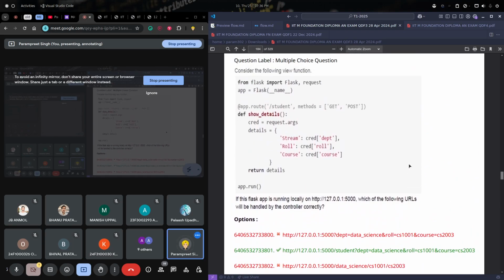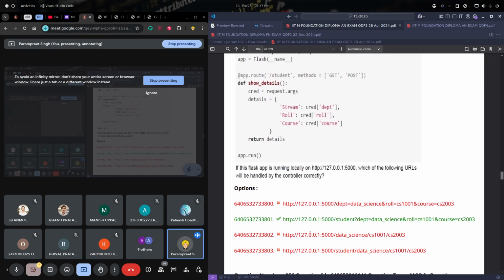Well, let's keep it. What about the first one? Why is this wrong? The path is incorrect. We didn't define this path. The student is missing. Right, the student is missing. And that's why the second one is correct. And then for the third one, again we do not have the student. And what about the fourth one?